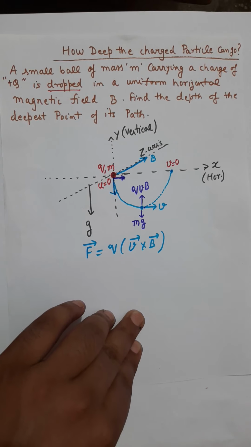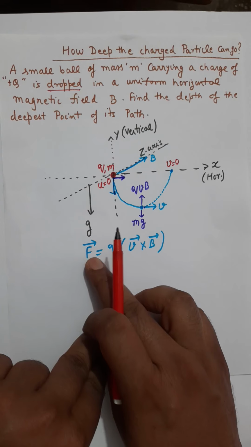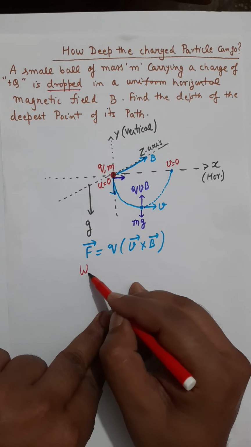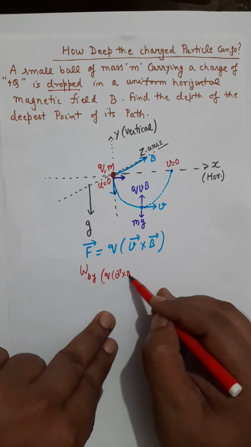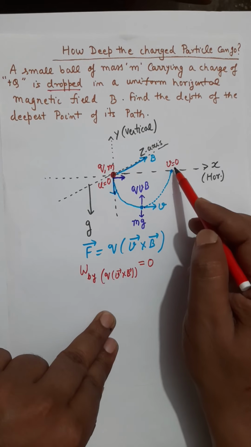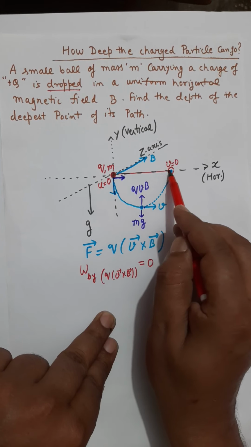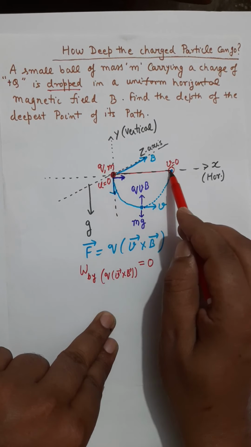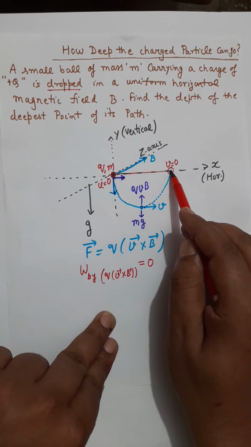And the reason: we all know that the magnetic force, this force which is qv cross B, the work done by this force is 0. There is no work done by this force, and this point is on the same level. There is no height difference between these 2 points. So work done by gravity is also 0.